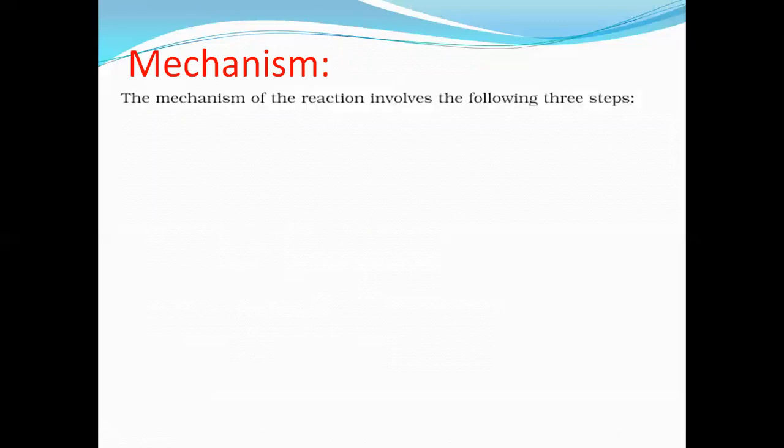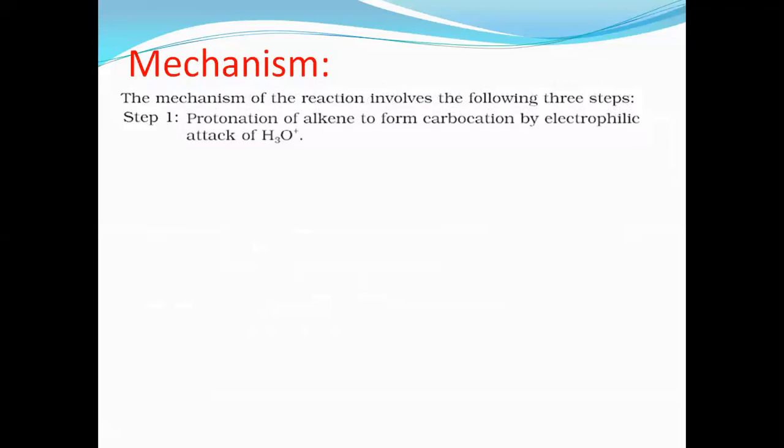The reaction involves three steps. Step 1: Protonation of alkene to form carbocation by electrophilic attack of H3O+. That means in the first step, acid, that means H+, combines with water and gives H3O+, the hydronium ion. Now this H3O+ is going to attack the alkene.